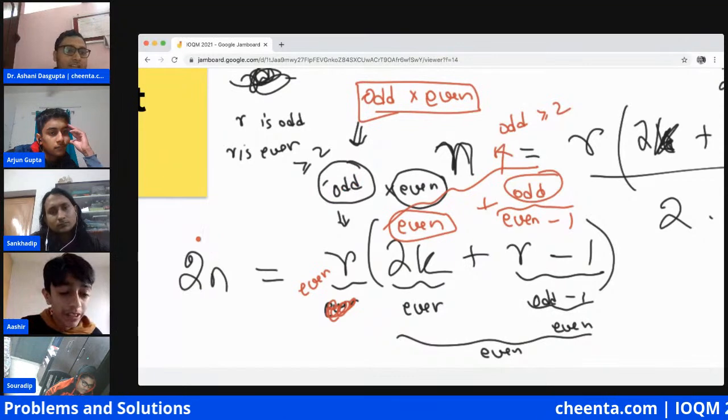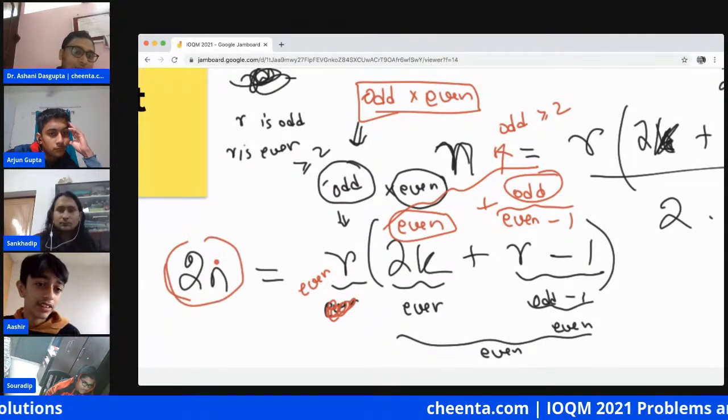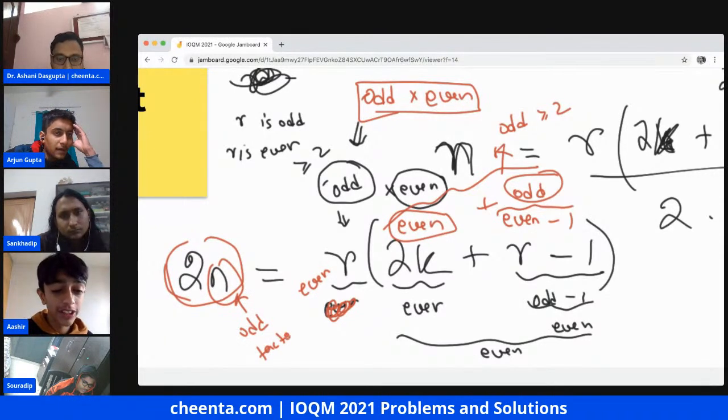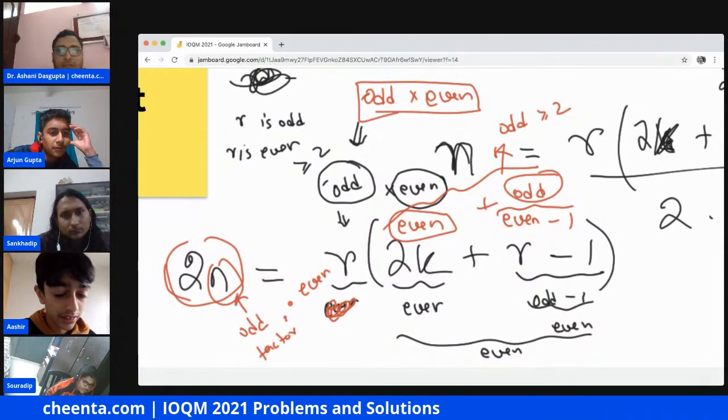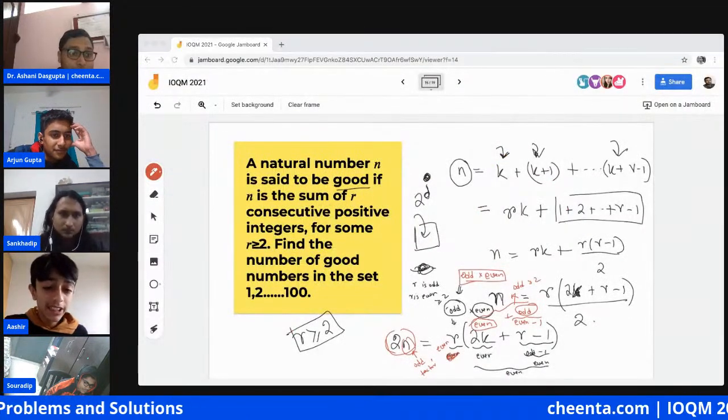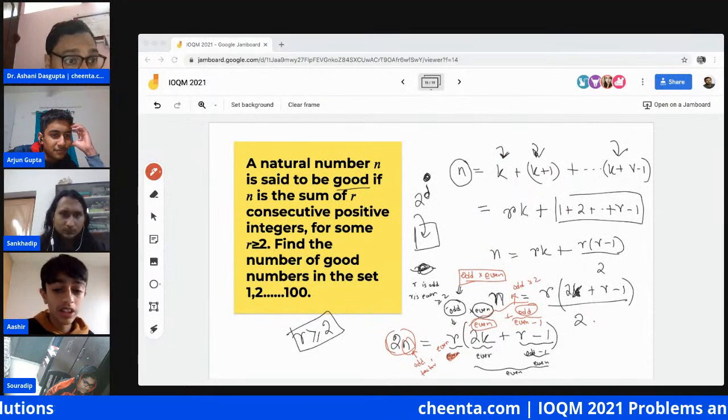So n has to have an odd prime factor. This is also an if and only if statement. Yeah, this is what I was trying to say, ultimately. Oh yeah, sorry.